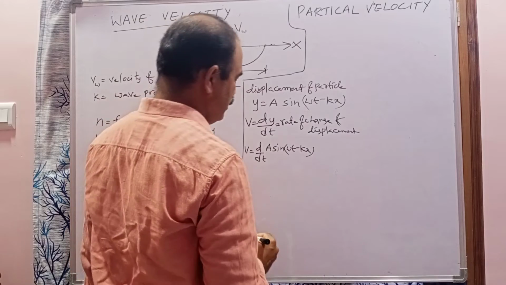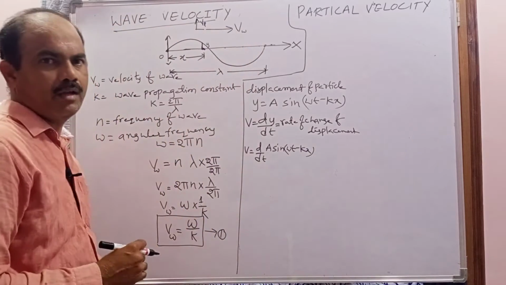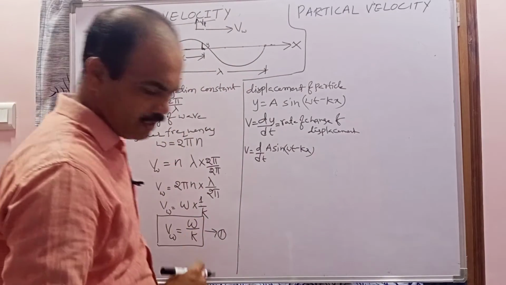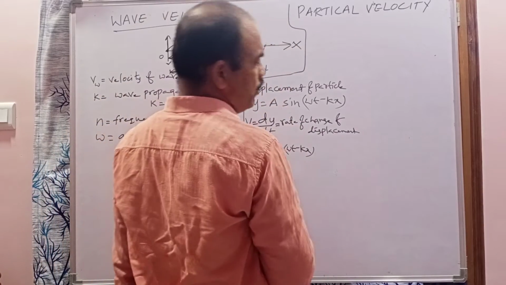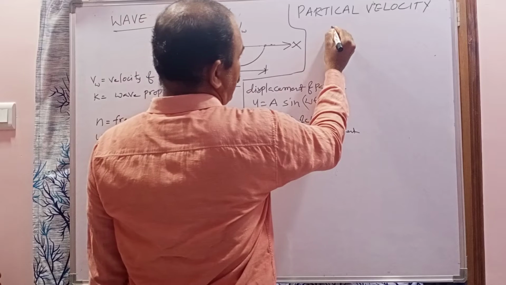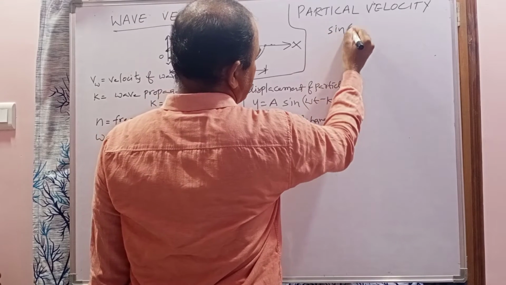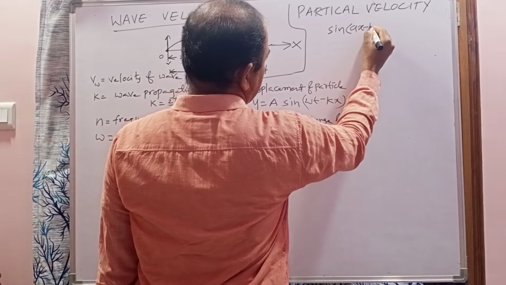So you have to know the mathematics background here, differentiation. In differentiation there are formulas, so I am going to explain it. For example, a sine function is there, in the form sin(ax minus by).